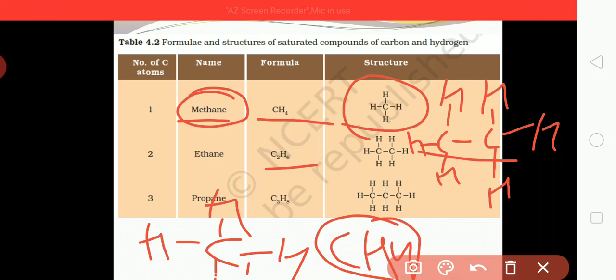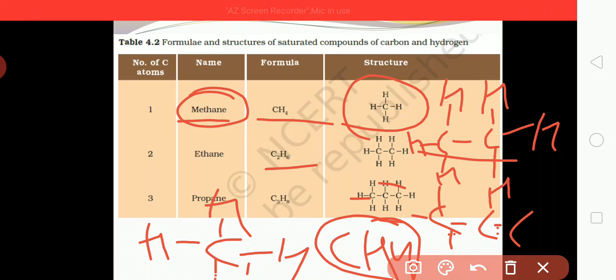In the same way, propane contains 3 carbons. The first carbon has 3 vacant valencies, and 3 of them get attached with hydrogen. The second is bonded with 2 different bonds, so 2 are left, 1 and 2.